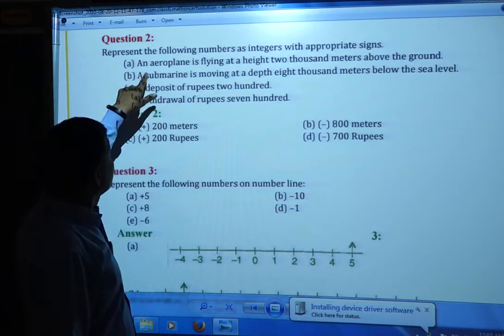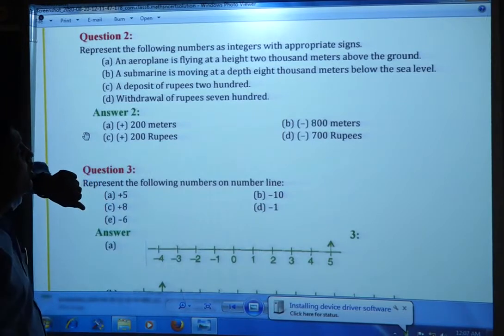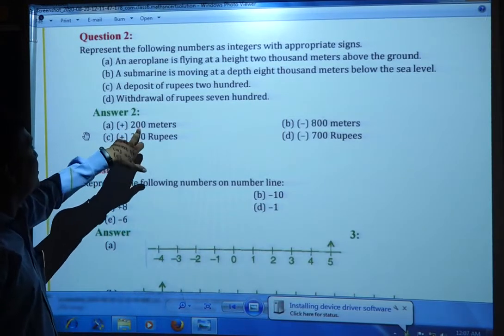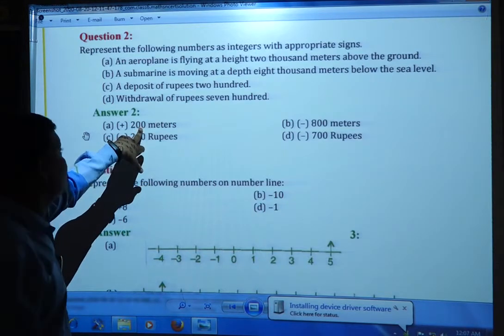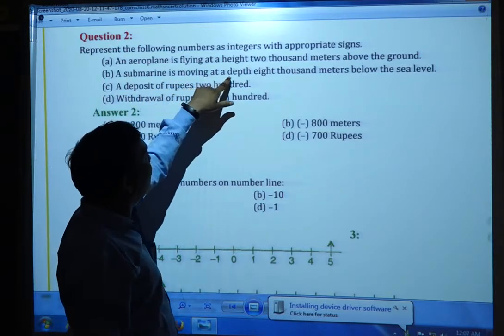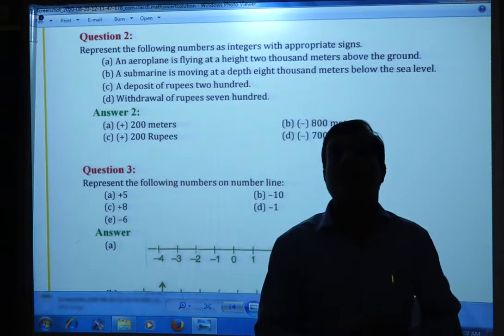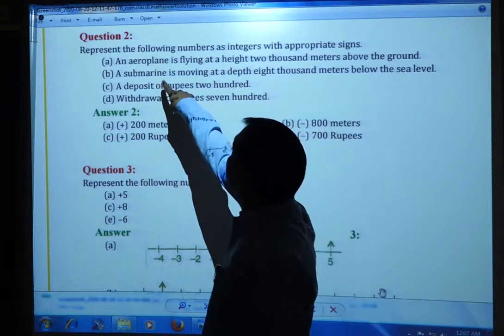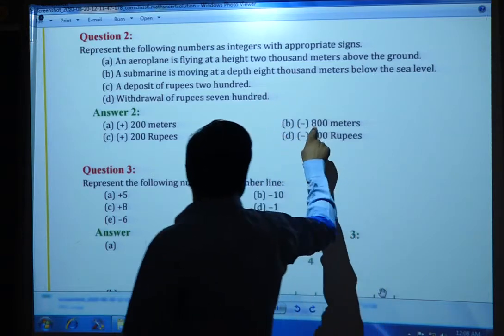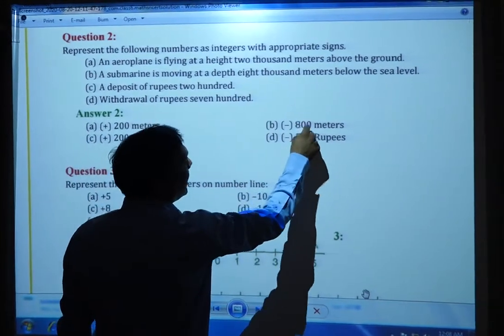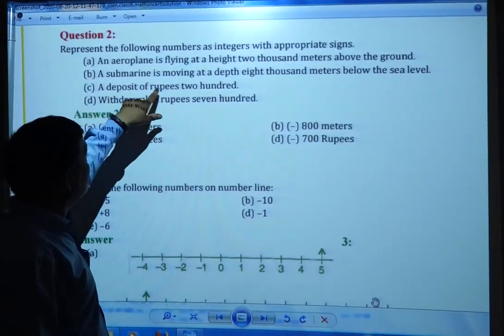So here, flying at a height of 2000 meters, you have to show plus 2000 meters. Sorry, here it is written only 200, a zero is missing, so it is plus 2000 meters. Next, a submarine is moving at a depth of 8000 meters below the sea level. Again we are using below the sea level. Below means minus, so you have to show minus 8000. Again, sorry, here it is given 800 meters, but it should be 8000; a zero is missing there.